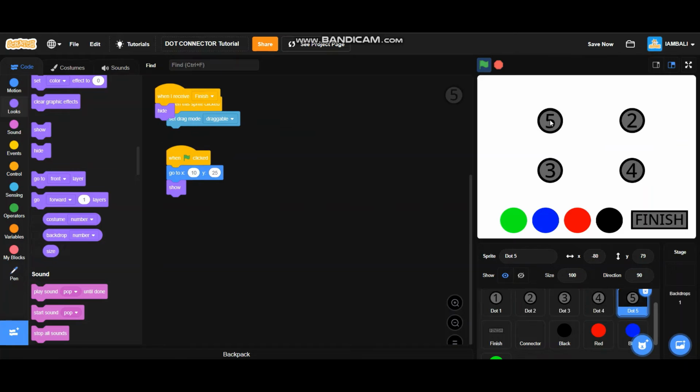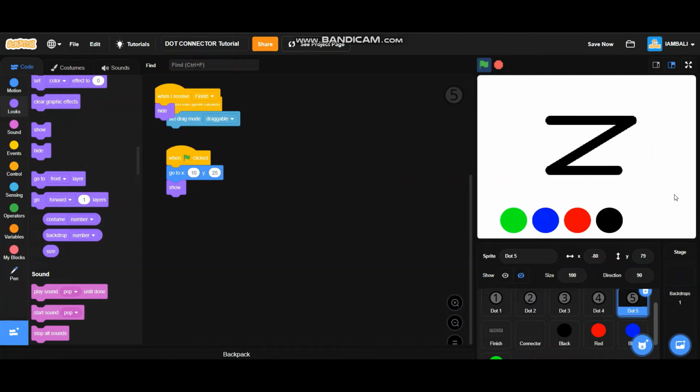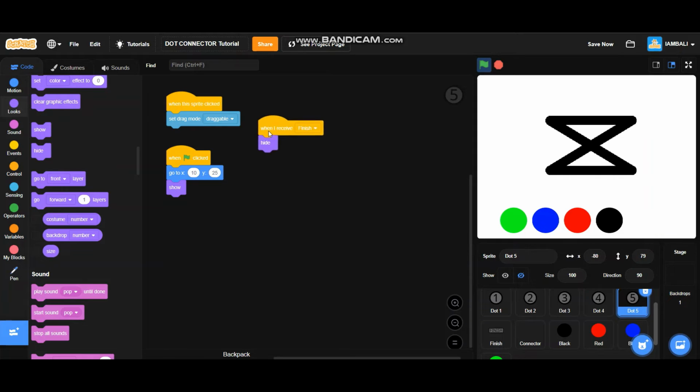Put it here. I'm going to finish, and it works perfectly. I guess that is all for how you make the dots, the finish button, and the connector. Okay.